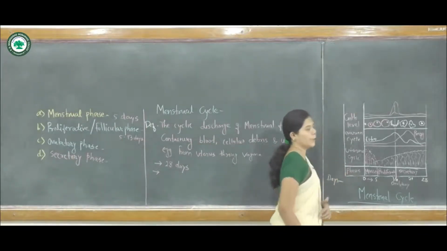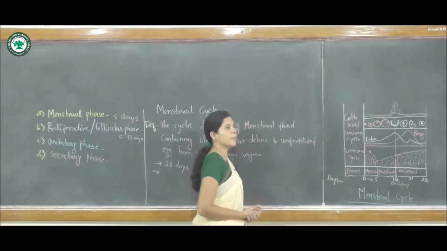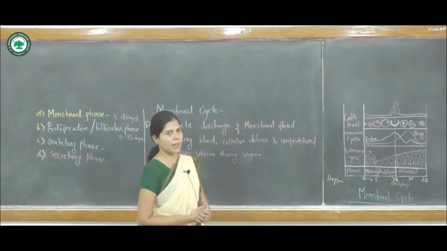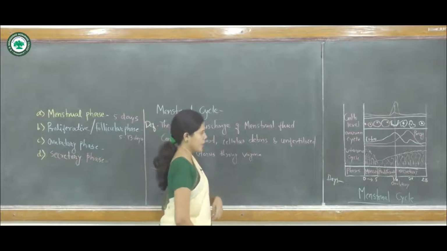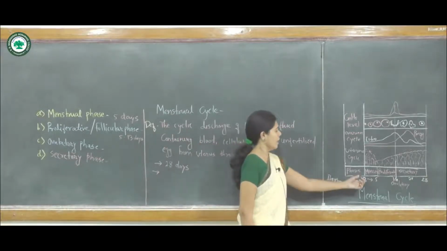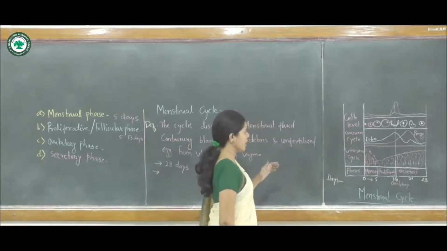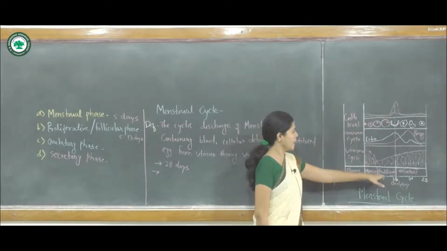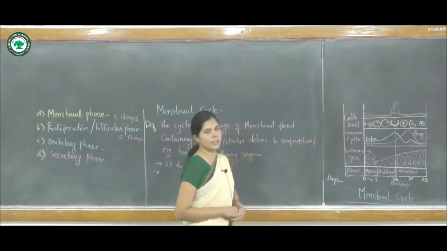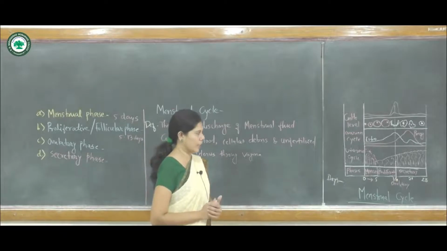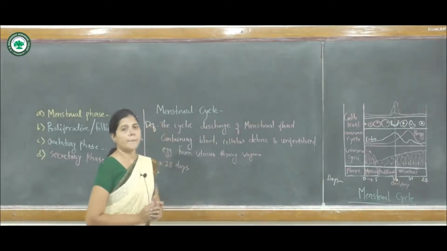the primordial follicles develop into primary follicles, and some primary follicles develop into secondary follicles. The production of primary follicles starts in the first phase, and in the second phase, the proliferative phase, these primary follicles develop into secondary follicles, but only a single follicle develops into the mature follicle.